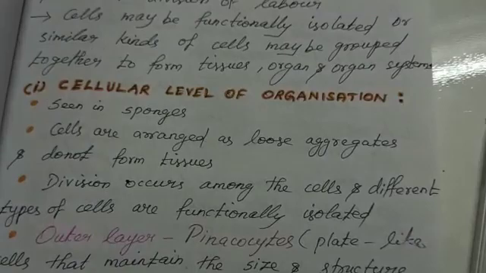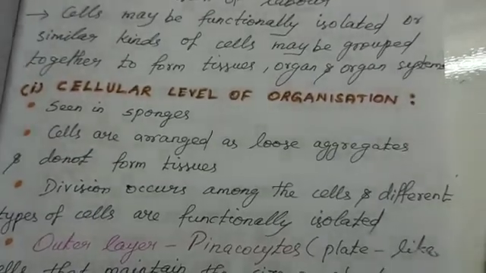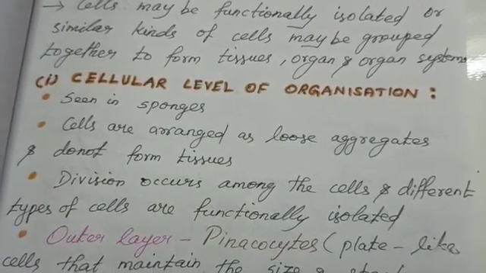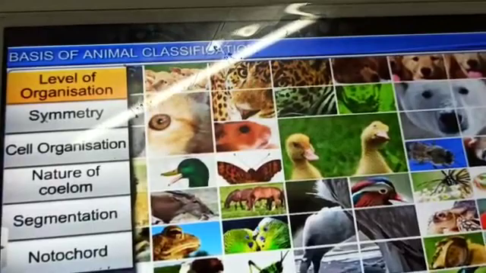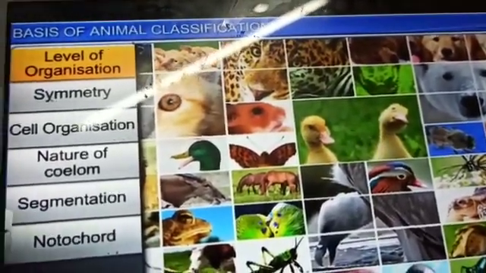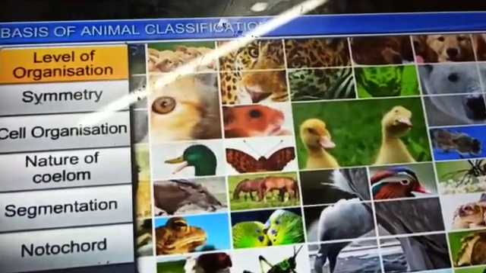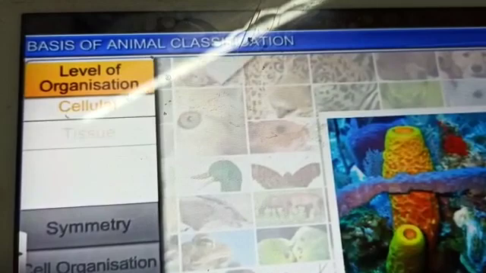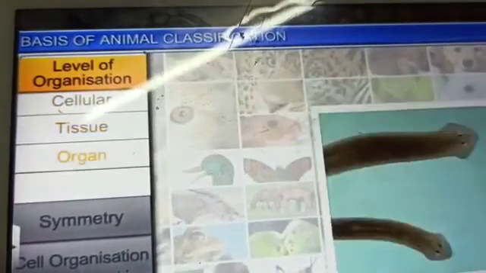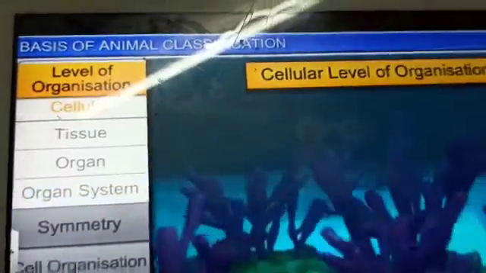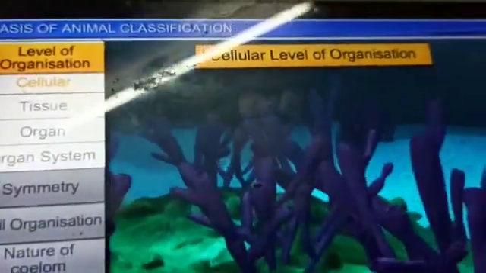See the first one, cellular level of organization. It is seen in sponges. Cells are arranged as loose aggregates and don't form tissues. Levels of organization is the first one, and in that category there are 4. The first one is the cellular level of organization, seen in sponges.